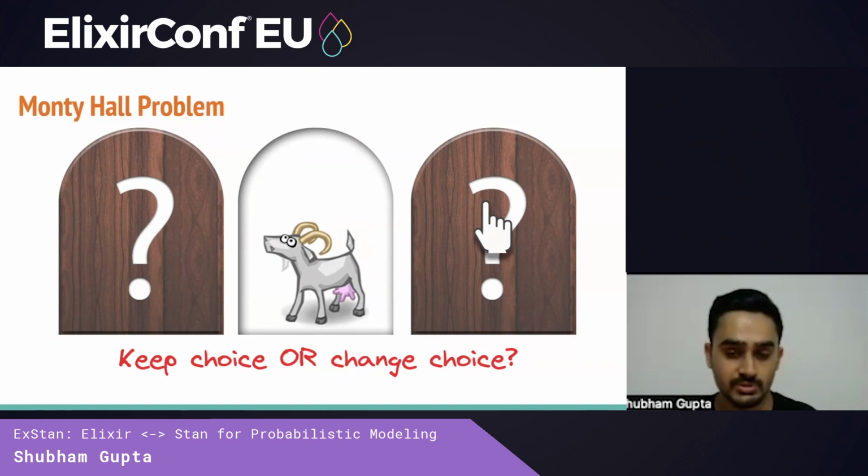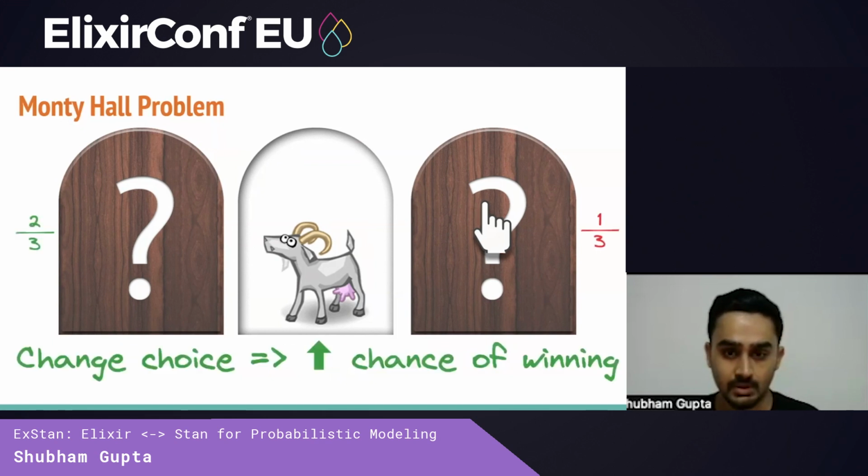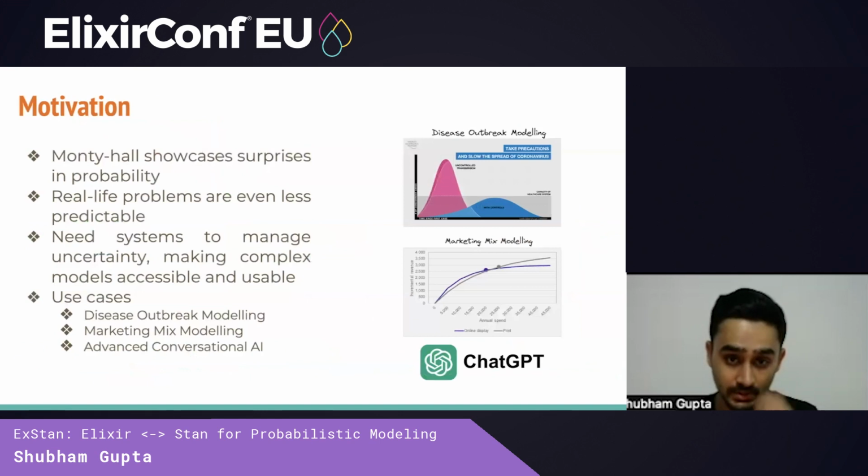Does changing your choice even make a difference? It turns out, actually, it does. Changing your choice doubles the chance of you winning the car over a long run. This may seem counterintuitive, but you can actually work this out manually through brute force. It is correct to assume that initially each door has a 1/3 chance of containing the car. However, once the door containing a goat is opened, you need to account for this new information before calculating the probabilities. Monty Hall demonstrates surprises in probability.